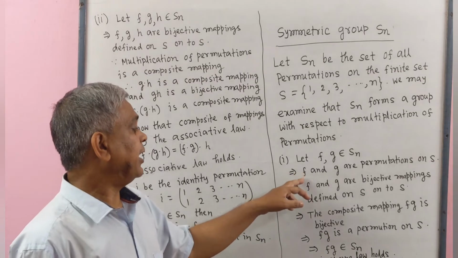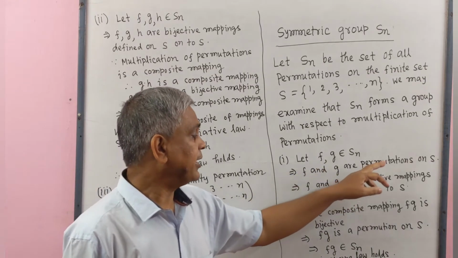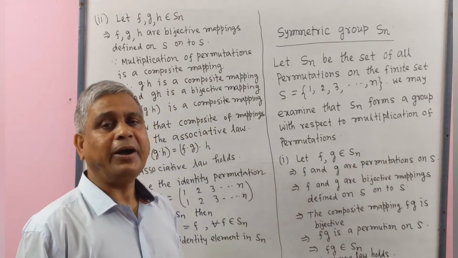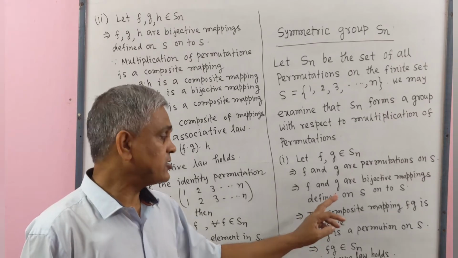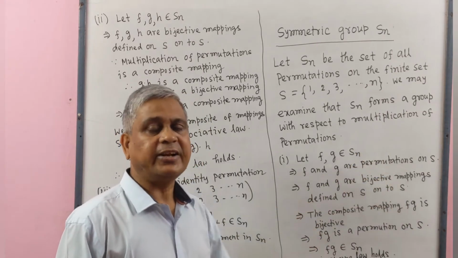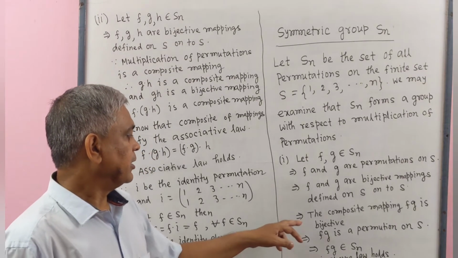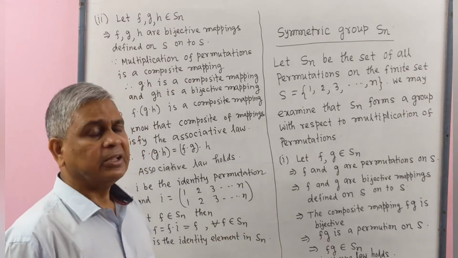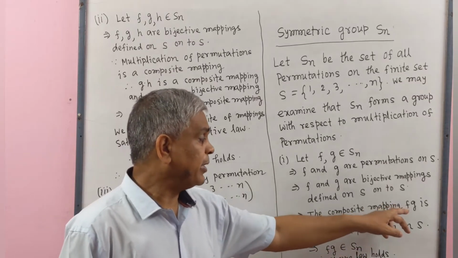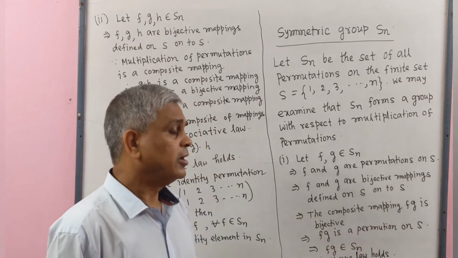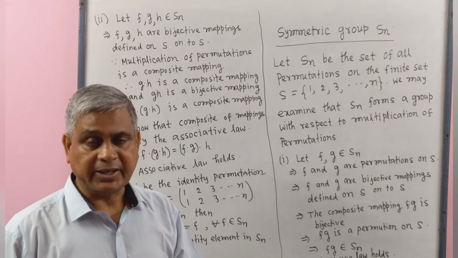Therefore, F and G are bijective mappings defined on the set S onto the set S. This implies that the composite mapping FG is also bijective.